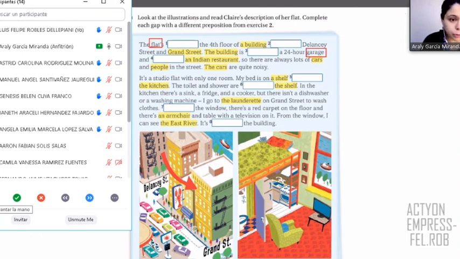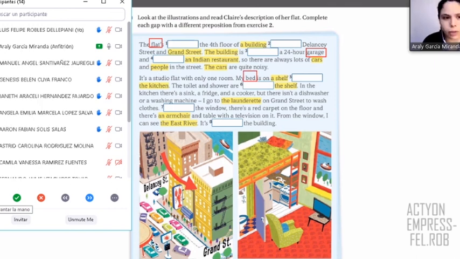Okay, so maybe next person, right? Astrid, what do you think? Bed. Okay, yes, that's possible, right? So where is it? Let me check. What part is that? My bed is on a shelf. Yeah, I see, I see. Thank you so much. Yes, I couldn't see it. Very good. Yes, bed is correct, right? It's one thing that you have in your bedroom, for example.